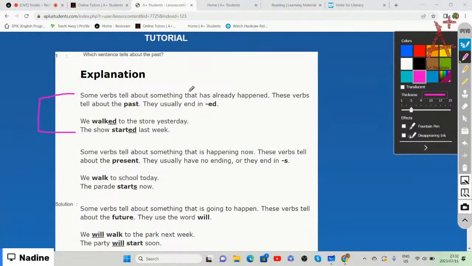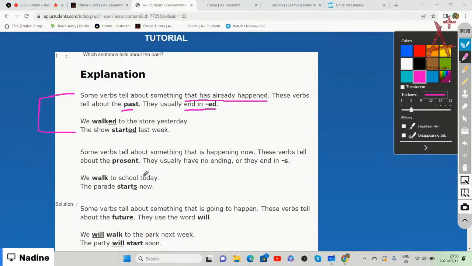Some verbs tell us about something that has already happened. These verbs tell us about the past, and the past, it happened already. And usually the verbs that tell us about the past end in ed, right?